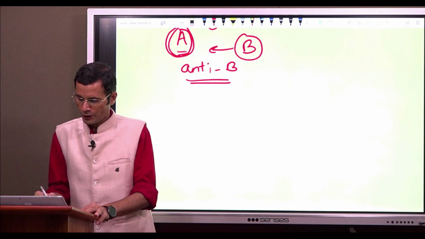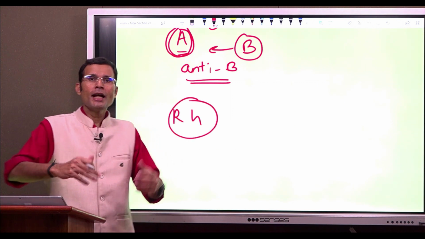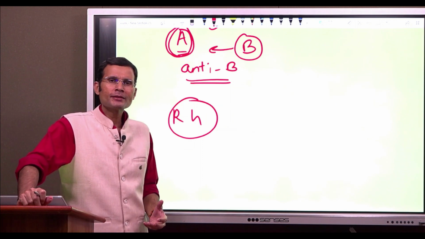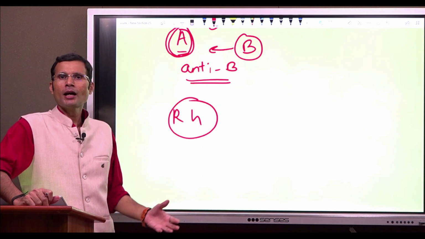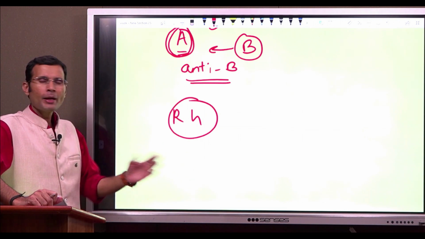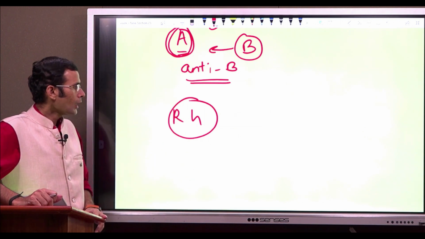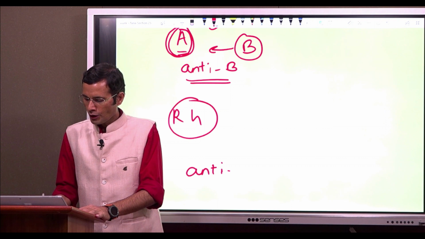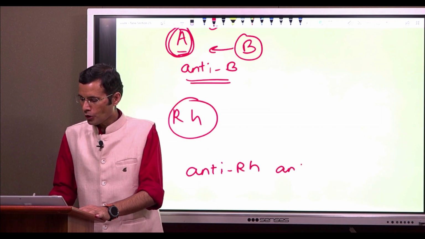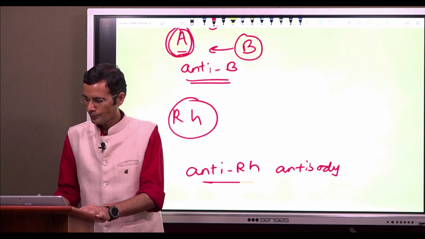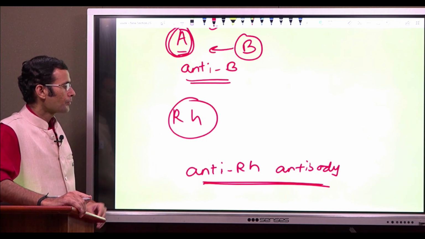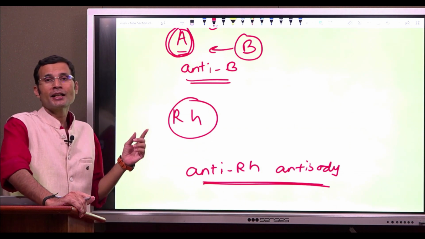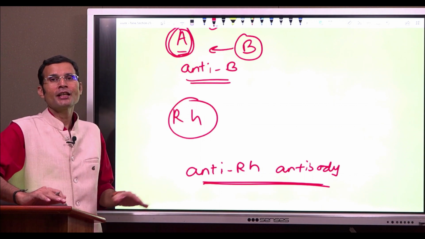Let me explain this. Let's talk about the RH antigen. About 85 to 90% of the population is RH positive. They bear RH antigen on the RBCs, and the remaining population is RH negative. Anti-RH antibody is not present in an RH positive individual as well as an RH negative individual.